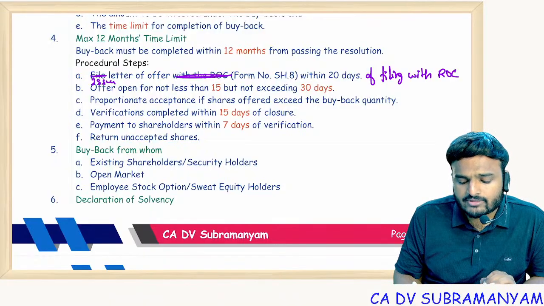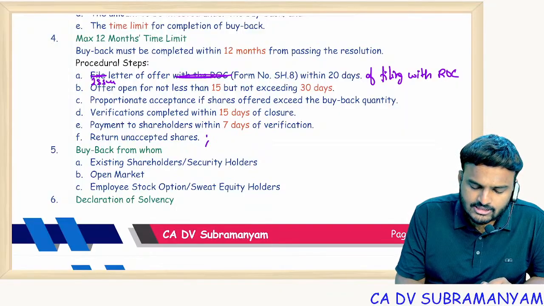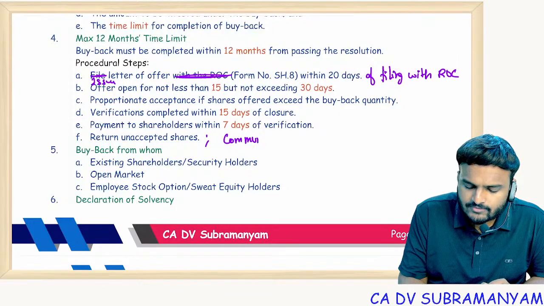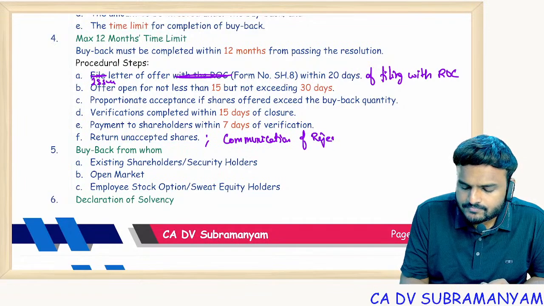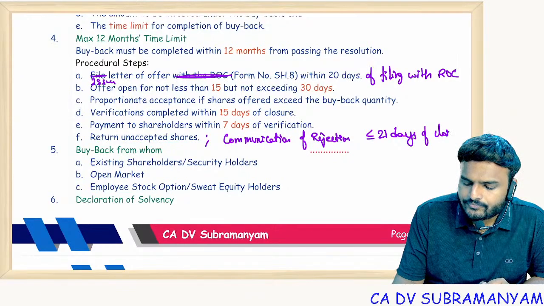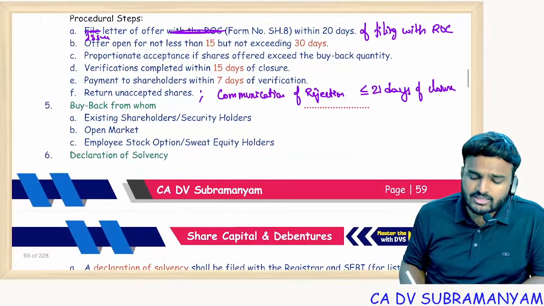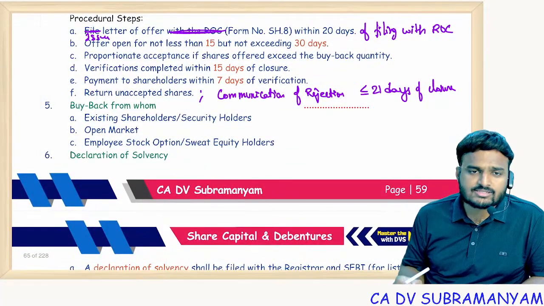Payment should be done within 7 days of verification. Return unaccepted shares and communication of rejection should be done within 21 days of closure. Those who are using my material, please make these changes.